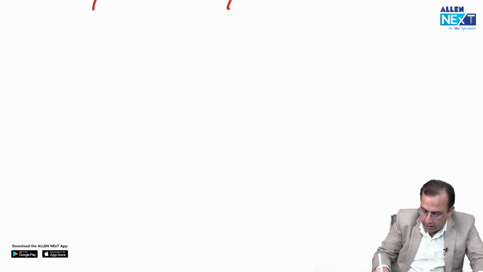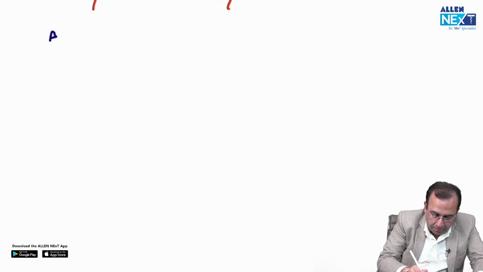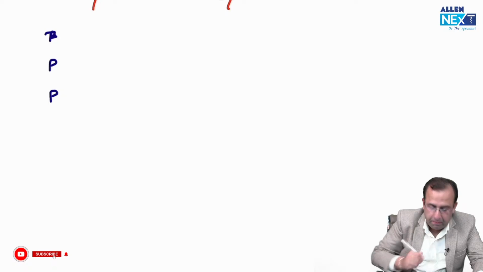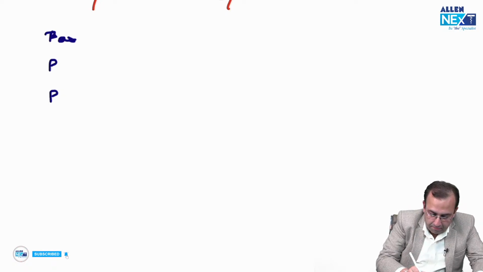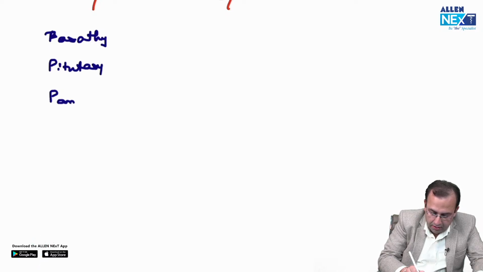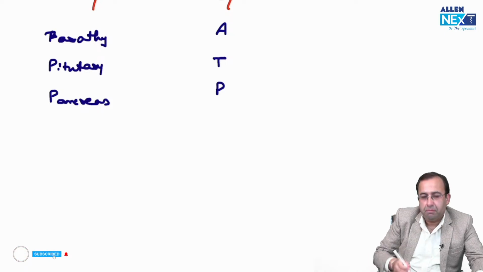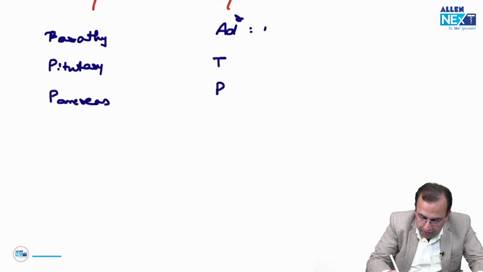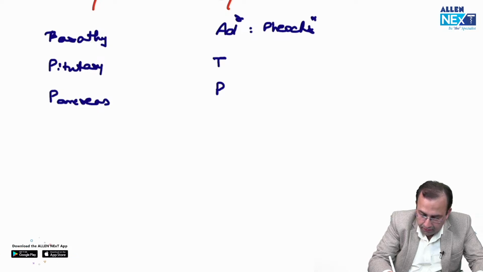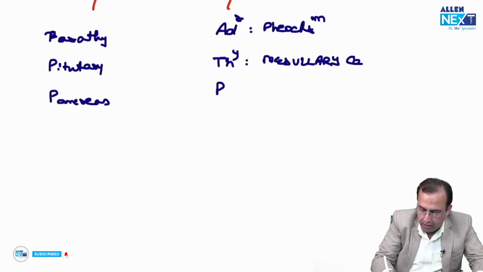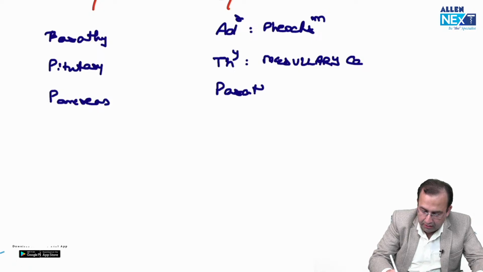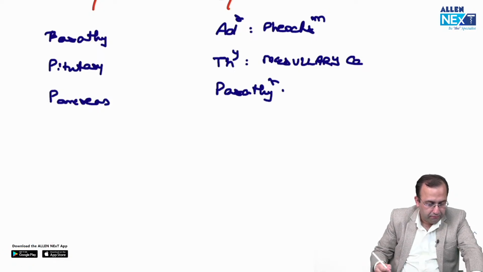MEN 1, organs affected, PPP: parathyroid, pituitary, pancreas. Versus MEN 2A, organs affected, ATP: adrenal, which shows pheochromocytoma, thyroid, which is associated with medullary carcinoma thyroid, and parathyroid hyperplasia.